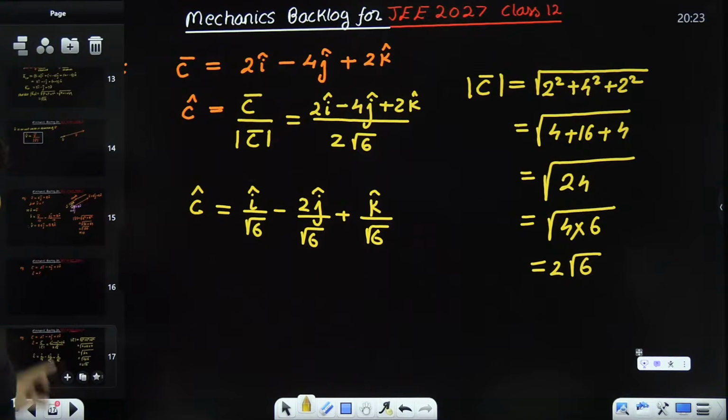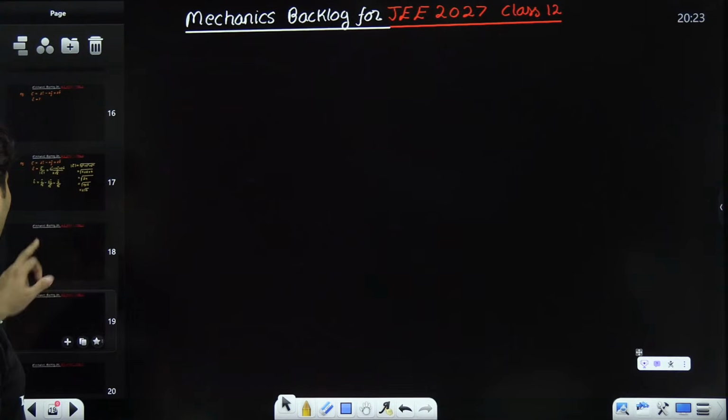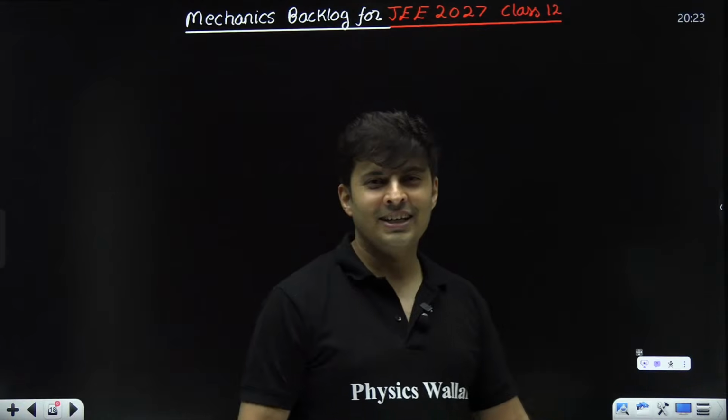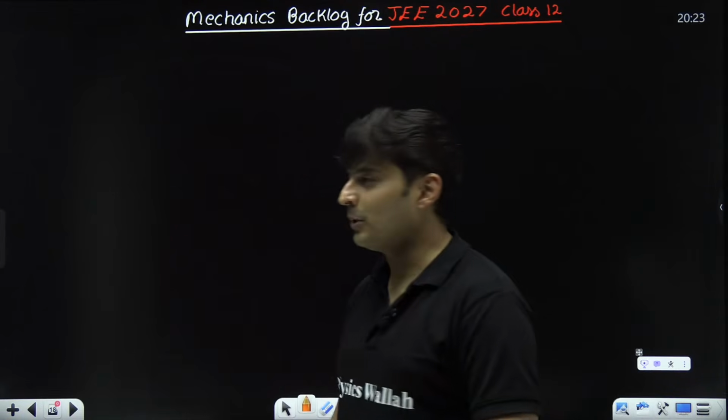Now, how is this useful for your 12th standard? Whether it is the chapter of gravity or the chapter of electrostatics, this is how it works.